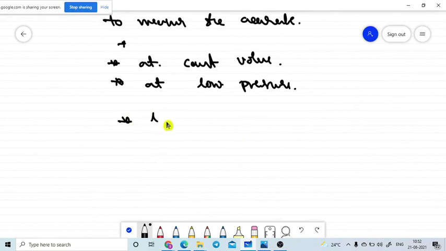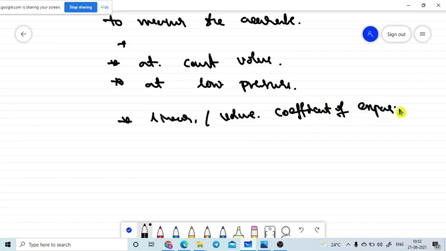The linear or volume coefficient of expansion is the same for all types of gases. So the linear coefficient of expansion is independent of the nature of the gas.